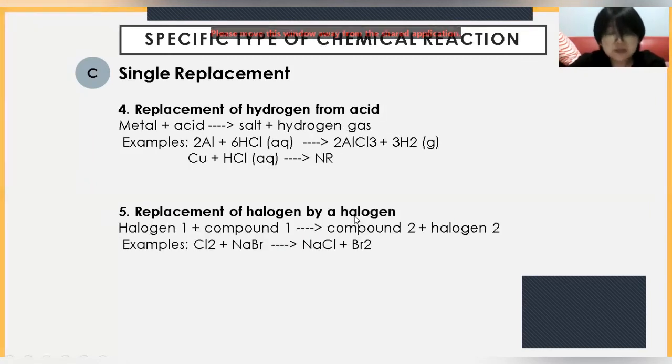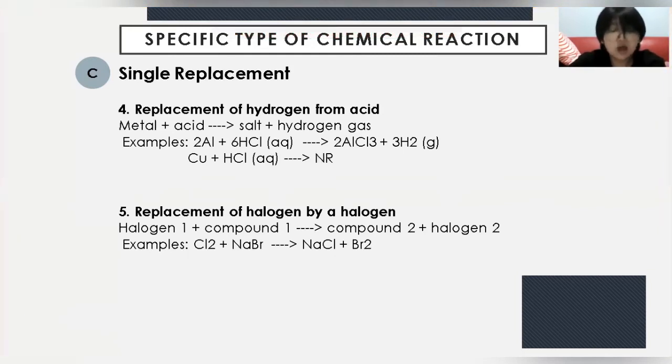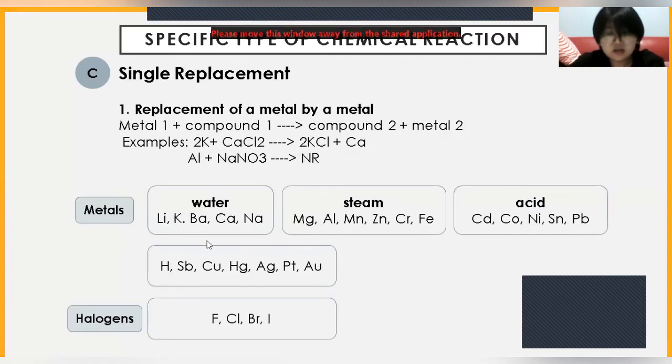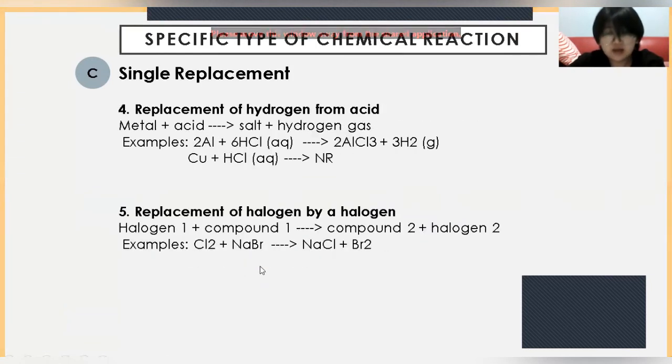Next, we have replacement of hydrogen from acid. So when metal plus acid yields salt and hydrogen gas. For example, we have 2Al plus 6HCl aqueous form yields 2AlCl3 plus 3H2 in gas form, while Cu plus HCl in aqueous form yields nothing, no reaction at all. That is because Cu is not in the acid group, so it would not happen.